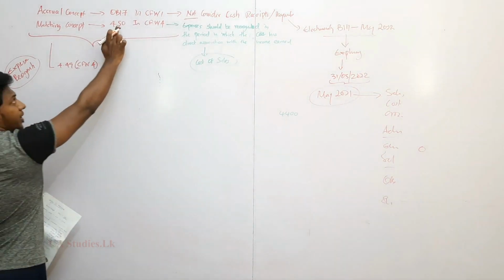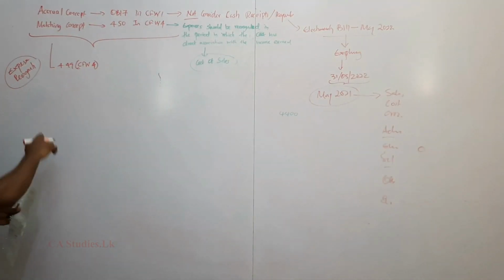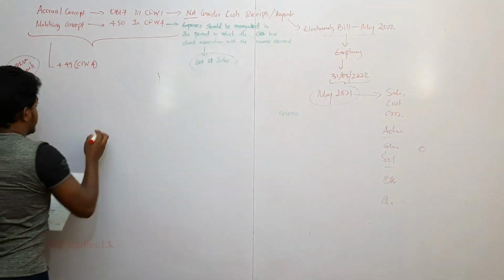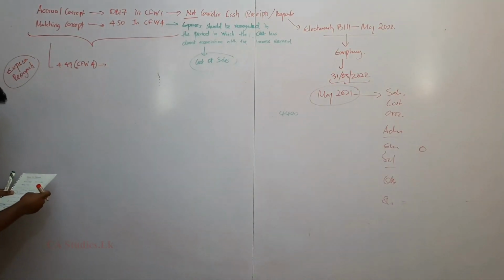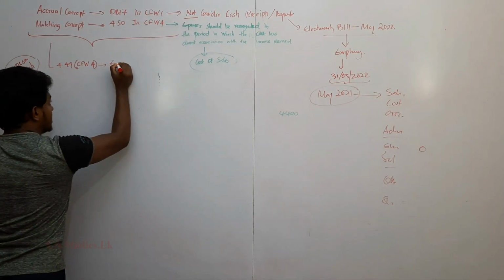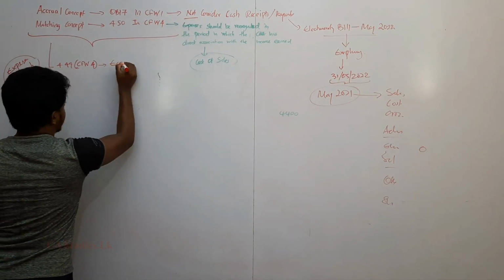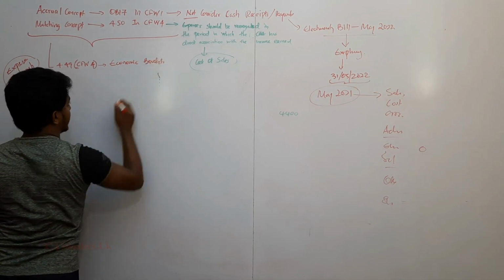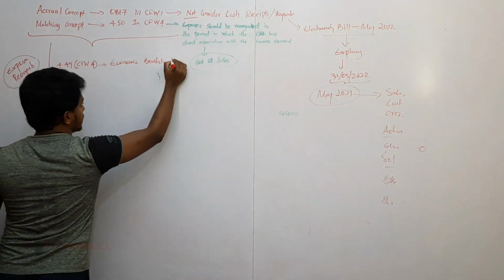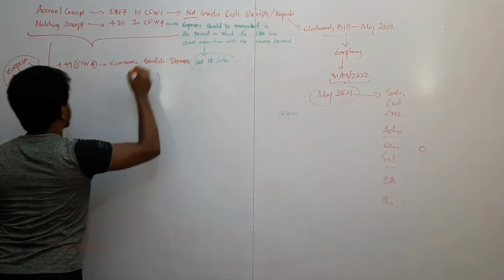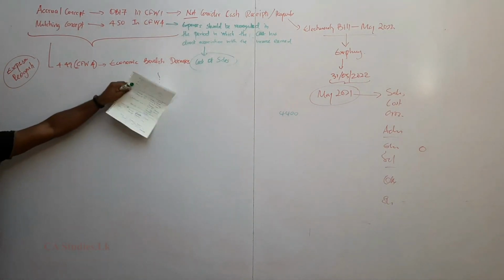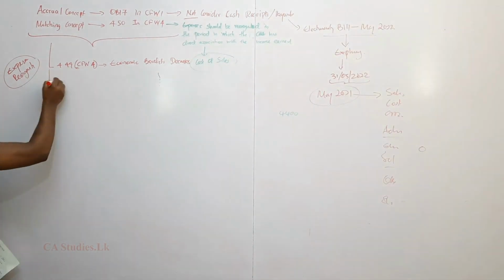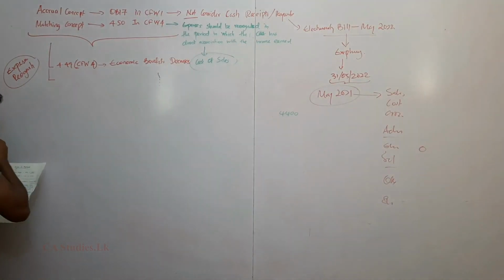4.49, the 49th paragraph in the conceptual framework, part 4 says expenses should be recognized if that expense will decrease our economic benefit. It should reduce our economic benefit, right? Economic benefit should decrease, then expenses can be charged. If economic benefit cannot decrease, it cannot be charged, right? I will read this paragraph for you. Second one,